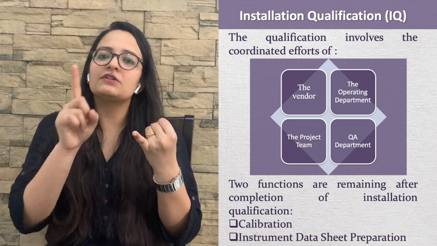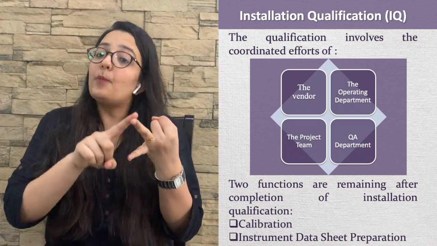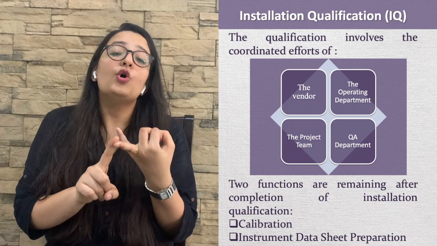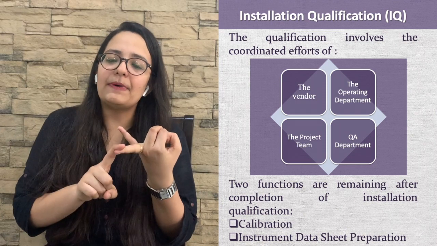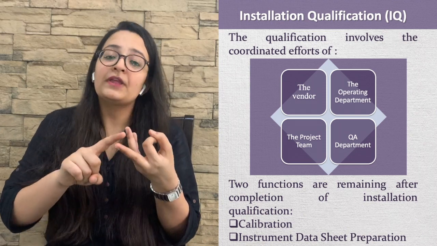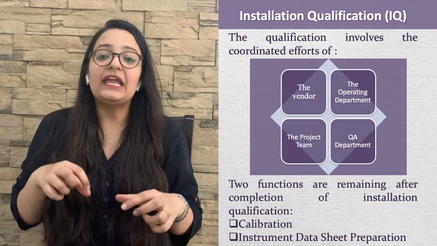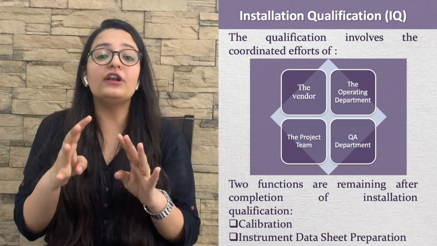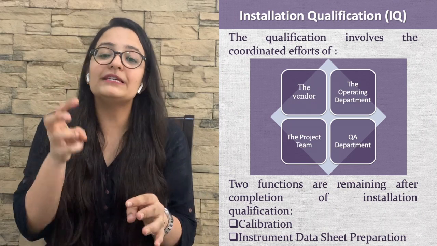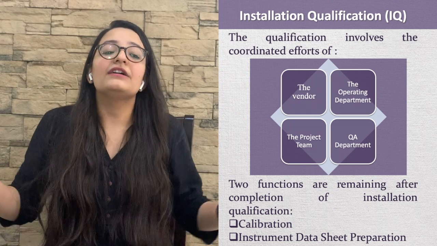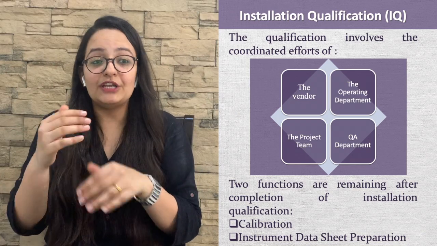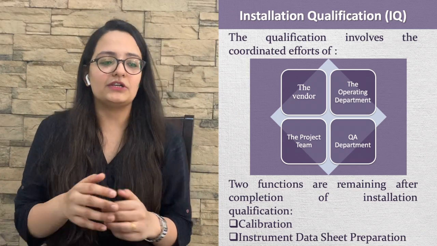First, the vendor. Operating department means who will operate. So the operating department, the project team, meaning the whole project team, and the QA department. These four departments gave coordinated efforts in the installation qualification.